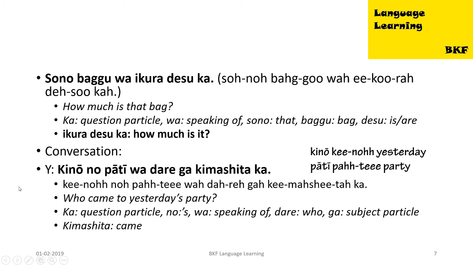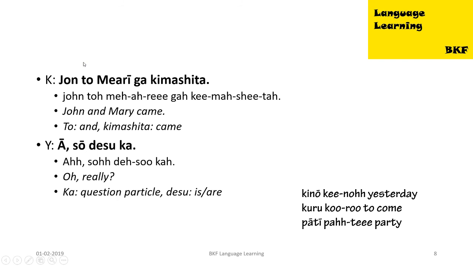Now let's start our conversation. Our first sentence is Kino no pati wa dare ga kimashita ka. Now kino means yesterday, no is the preposition, pati is party, wa is the subject particle, dare means who, and ga is again the subject particle, kimashita means came, and ka is the question particle. So the answer to this question would be John to Mary ga kimashita. So it means John and Mary came. To means and, kimashita means came, and ga is the subject particle. So John and Mary came.